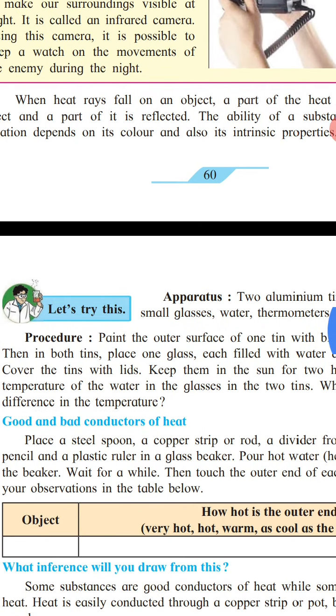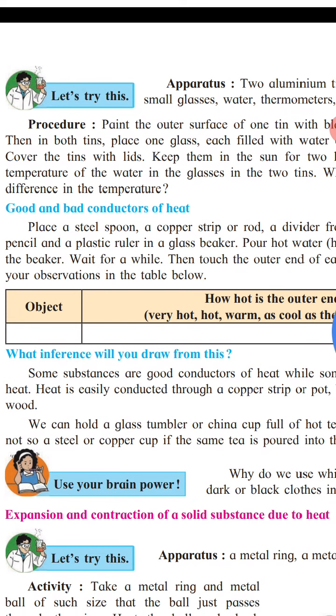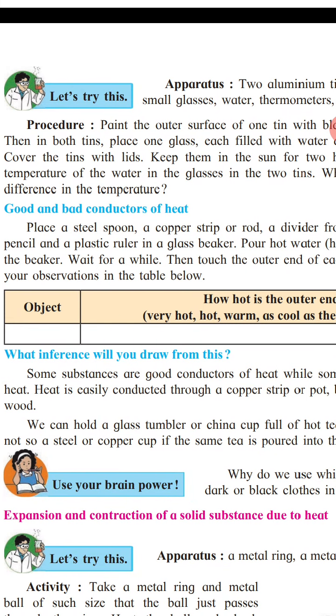Now you will see a small activity. See the next page, page number 61. Needed apparatus: 2 aluminum tins of the same size, 2 small glasses, water, thermometer, black paint.